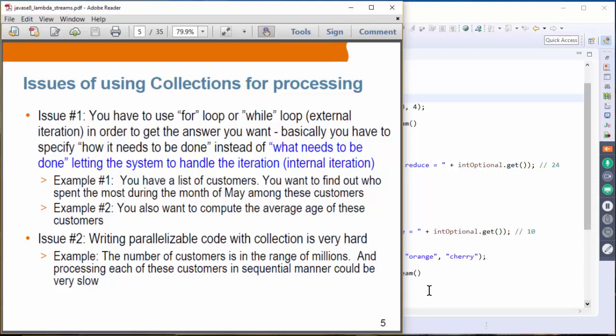Issue number two: it's very difficult to write parallelizable code with collections. Especially when you have a very large number of items in the array, it's rather difficult to come up with efficient multi-threading code that actually handles the data in parallel. So these are the issues with just using collections.